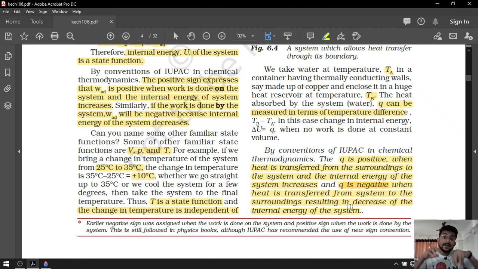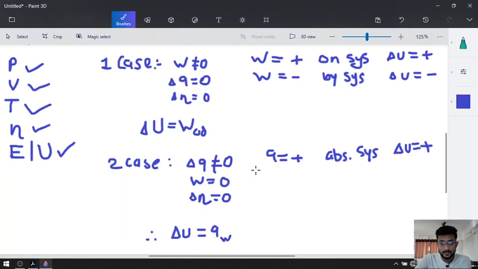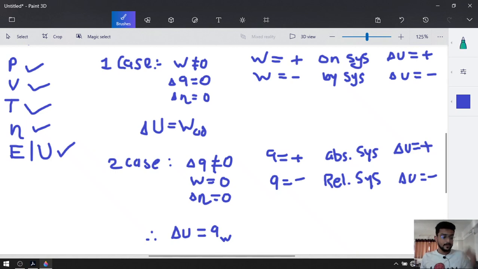If the system releases heat to the surrounding, Q will be negative. When the system releases heat, then Q will be negative and internal energy decreases. That's why the change in internal energy will be negative.